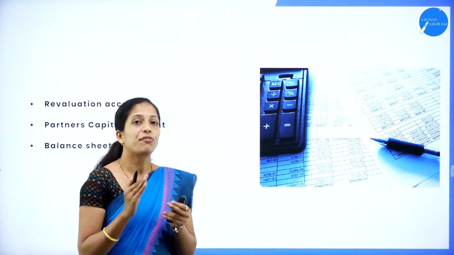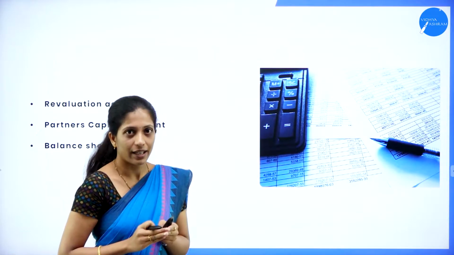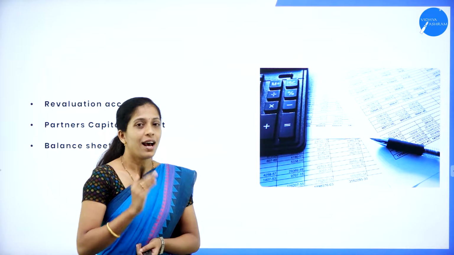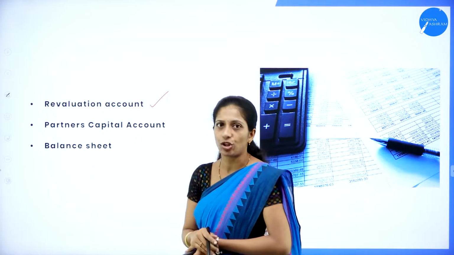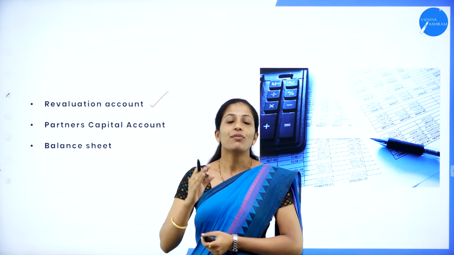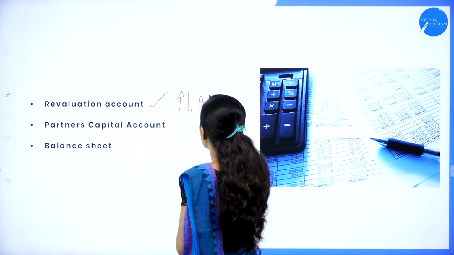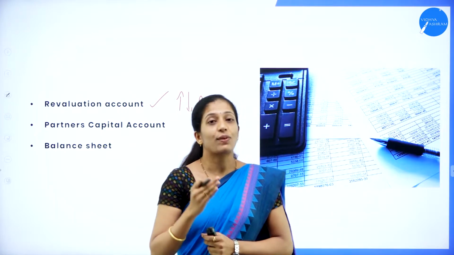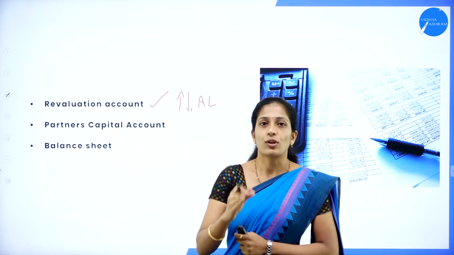As I told you, if you learn the admission chapter, it is very easy to solve the problems in retirement because it is quite similar, only a few changes you have to make. We are going to prepare the revaluation account, so you know about revaluation account, right? Here also we are going to record the increase or decrease in the value of assets and liabilities under the revaluation account.